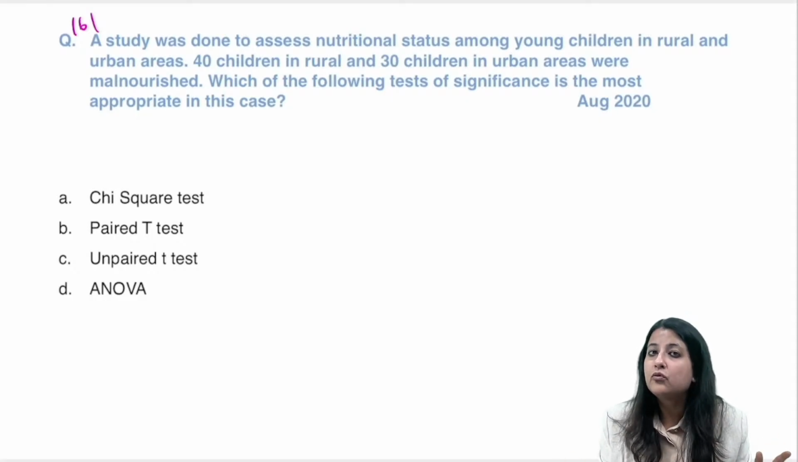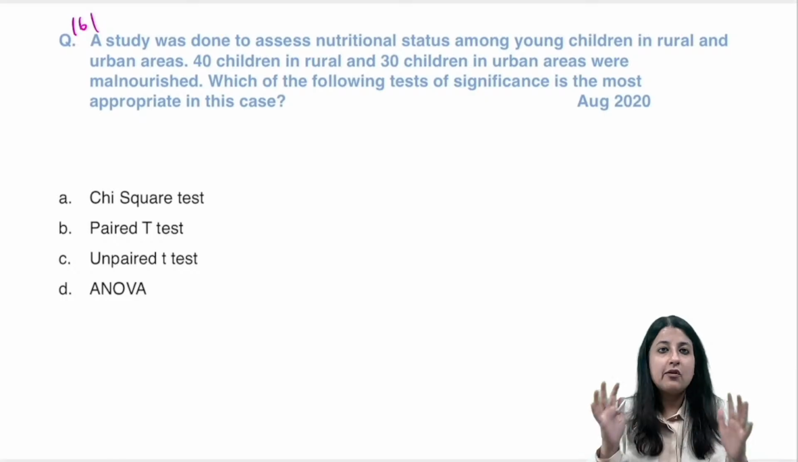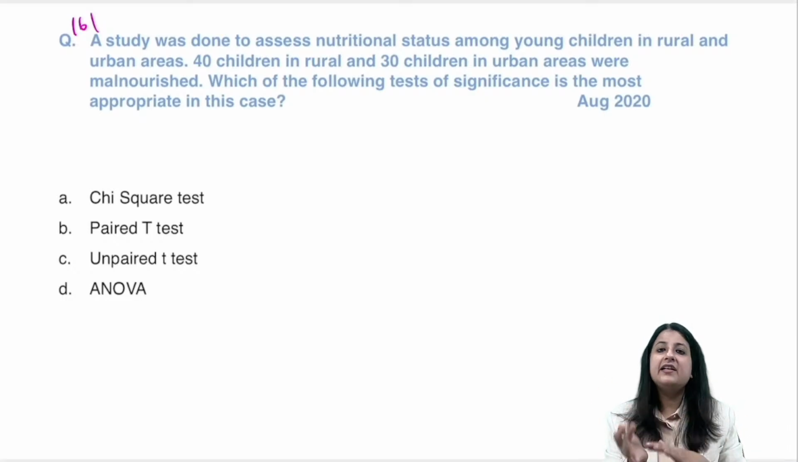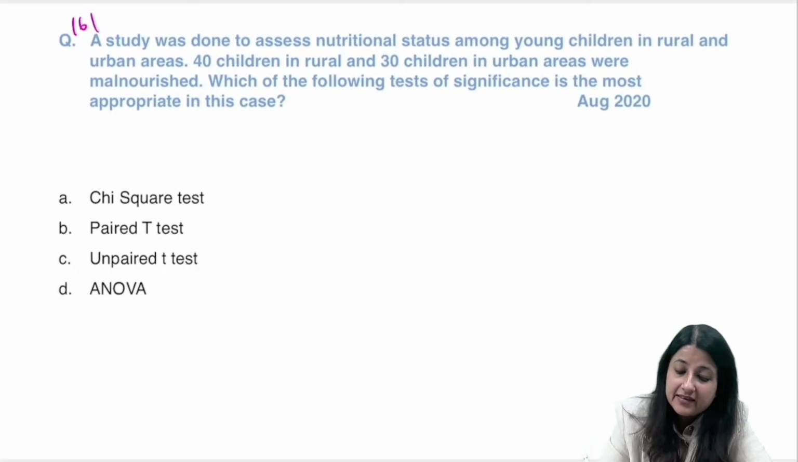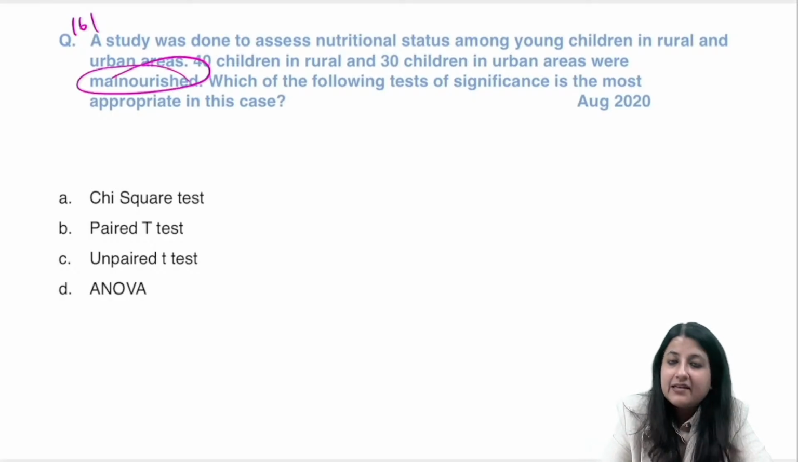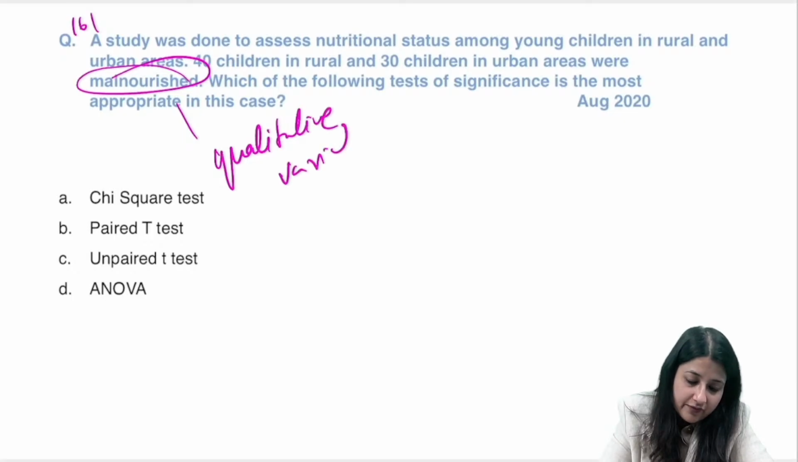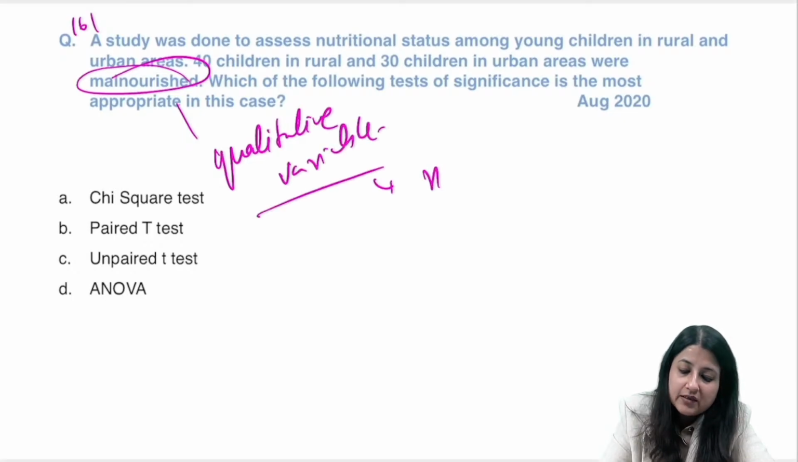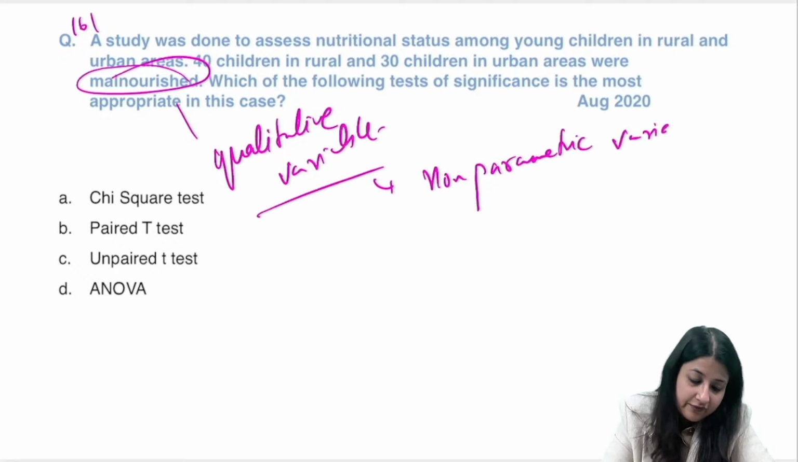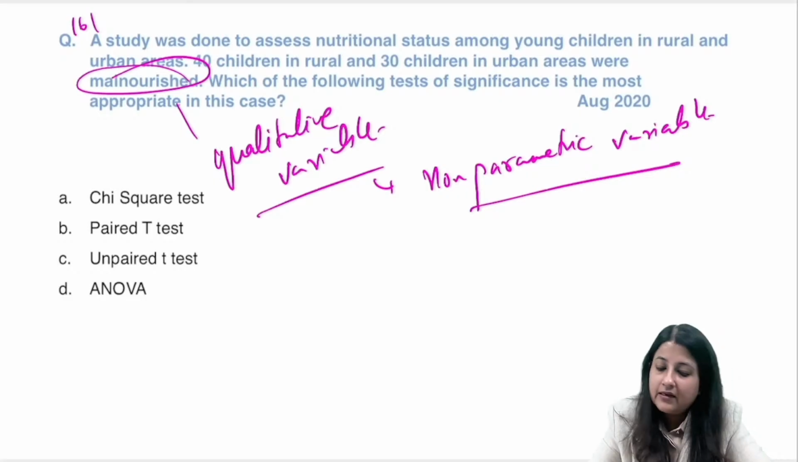40 children in rural and 30 are malnourished. Now I've always told you, take the approach: quantitative or qualitative. If the variable is qualitative, we will go for a non-parametric test. Here I'm looking at malnourishment. Malnourishment is a qualitative variable. So which one will I use? I will always use a non-parametric test. It is not quantitative, so it is not parametric. It is a qualitative variable, so I will use a non-parametric test.